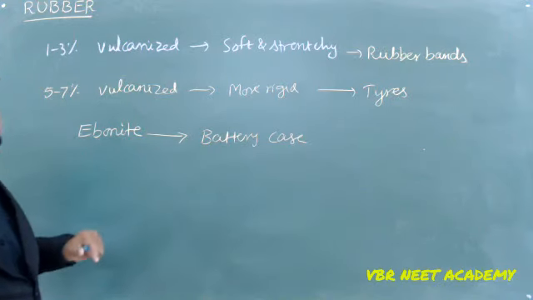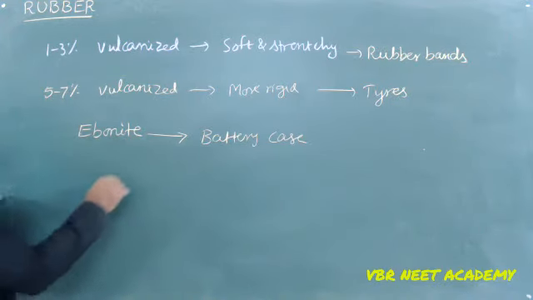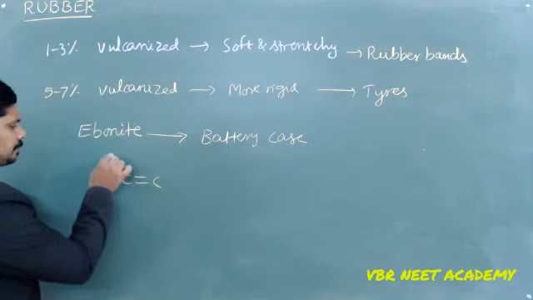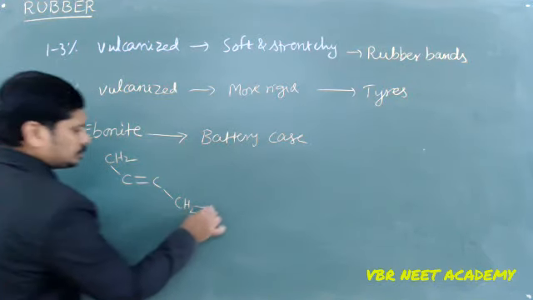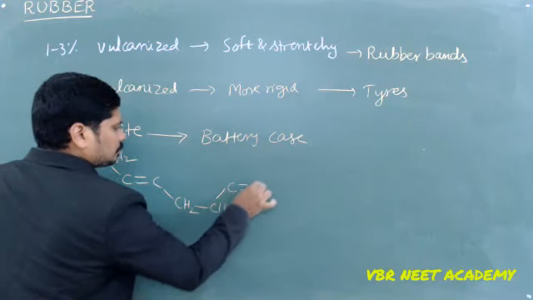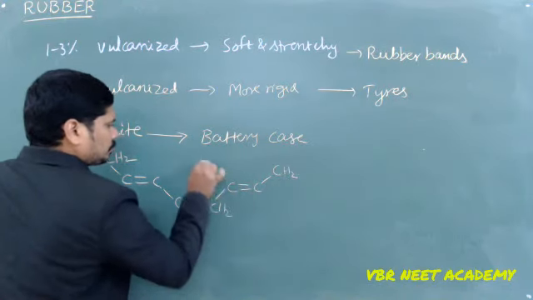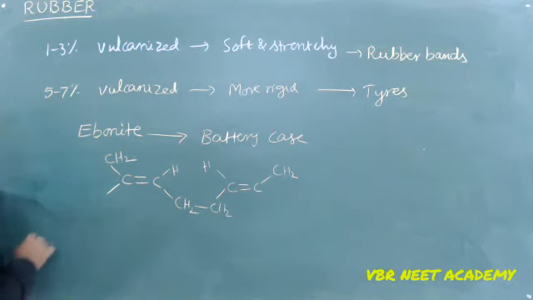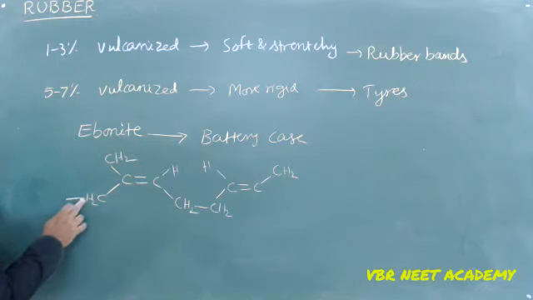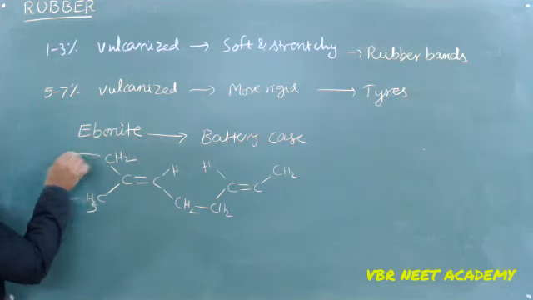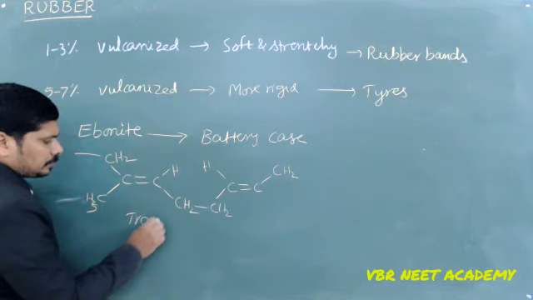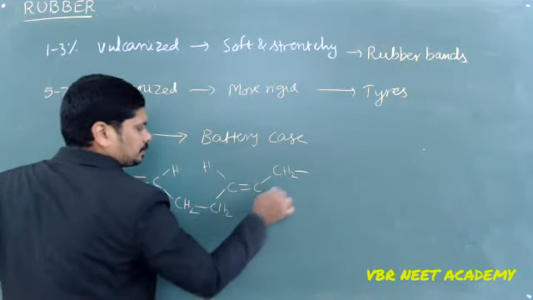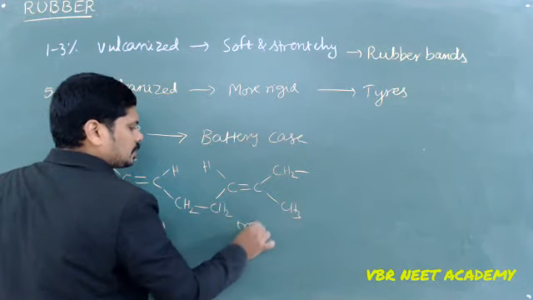Rubber and vulcanization. Now, some part of natural rubber exists in a form where the CH2 is trans.